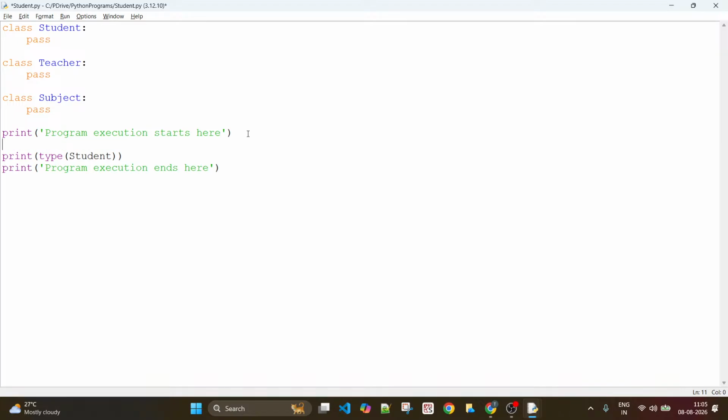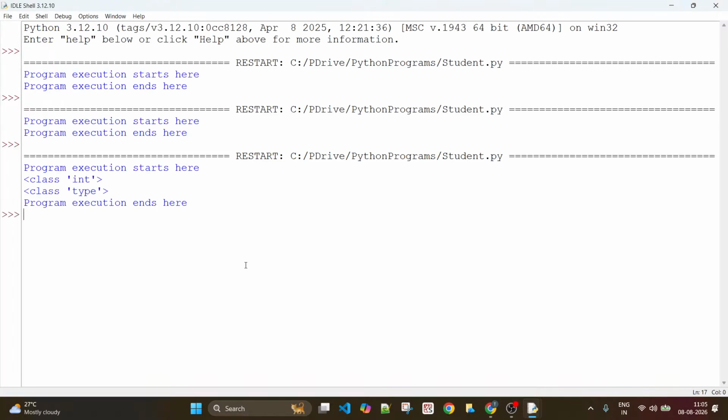For example, if you have x is equal to 10, if I want to know what is the type of x, I can use type of x. That is what I'm asking, right? So in this case, you very well know that this says that it is integer because you have stored an integer in x. Now this statement will print class int. But what happens in this case? Student being a class, what is it you will see? Let us run this program and observe that.